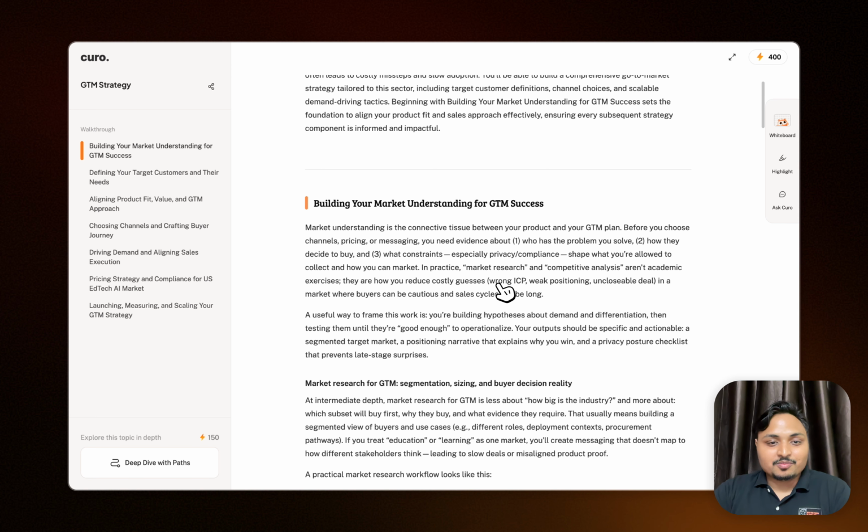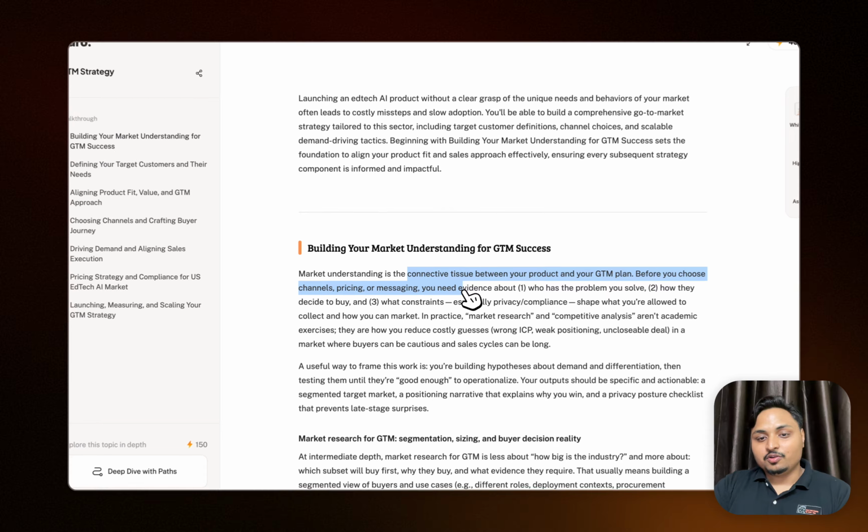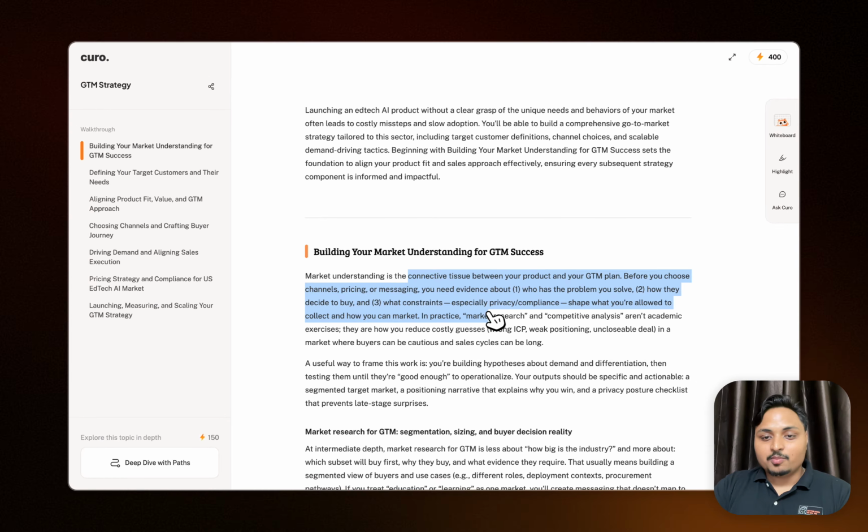Now, Kuro has given me this content after reading those resources. It curated the best content in the form I understand best. I can start reading from here and start learning about building your market understanding for GTM success. I start learning that market understanding is the connective tissue between your product and your GTM plan, and about how your customers' problem is solved and how they decide how to buy.